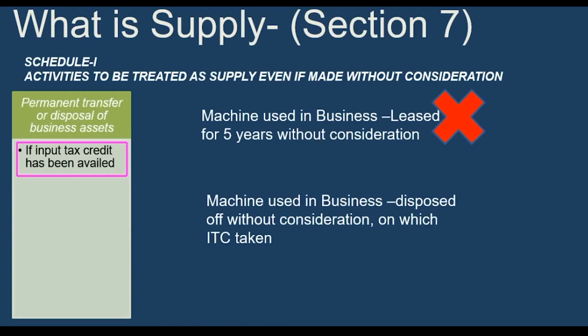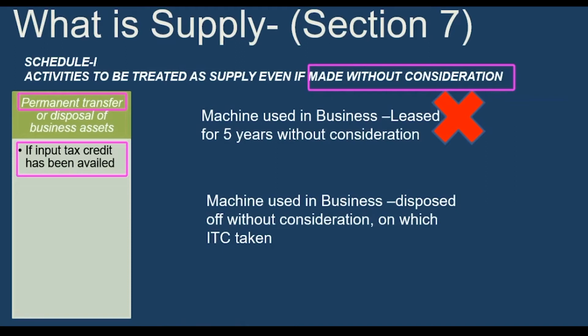So 2 important things you have to remember in this first case: there is a permanent transfer of the business asset, and on that input tax credit was earlier availed. If both these conditions are fulfilled, then even if that is made without consideration, you have to treat this as a supply and pay GST.